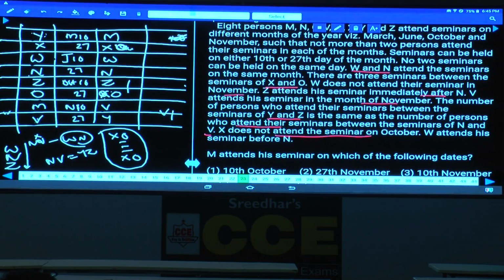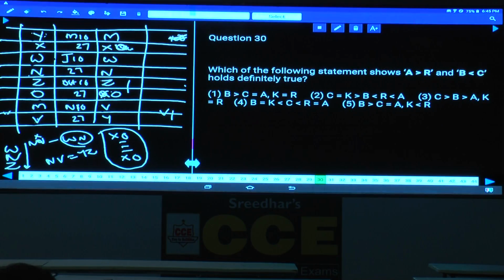Now question number 30, and it is based on coordinate inequalities. A greater than R, B lesser than C. R lesser than A means A greater than R, and C greater than B means B lesser than C. Isn't it? Choice 2 holds good. Next one, after this question number 30, is 31 to 33, again based on coordinate inequalities.